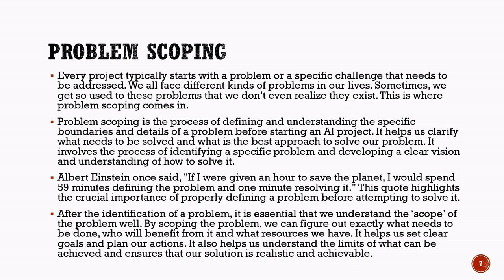After identifying the problem, it is very important to understand its scope. By scoping the problem correctly, we can determine who will benefit from the solution, what resources are available, and what actions need to be taken. Problem scoping also helps us set realistic goals and understand the limits of what can be achieved. This ensures that the AI solution is practical, achievable, and useful in real life.